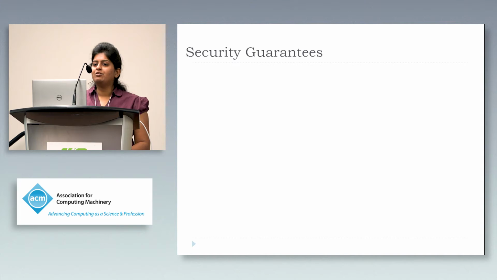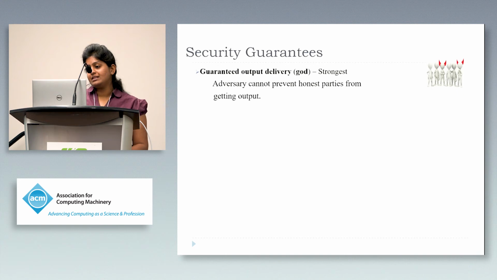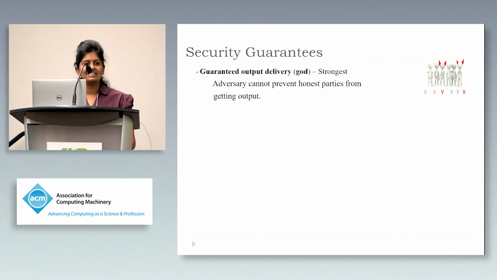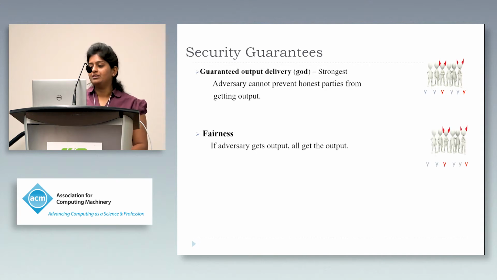Now, I will introduce you to a few security guarantees that will be used throughout the talk. The first is the strongest notion of security called guaranteed output delivery. In this setting, no matter what the adversary does, the honest parties always get their output. A slightly weaker notion of security is that of fairness, where if the adversary gets the output, then so do the honest parties, else nobody gets the output.